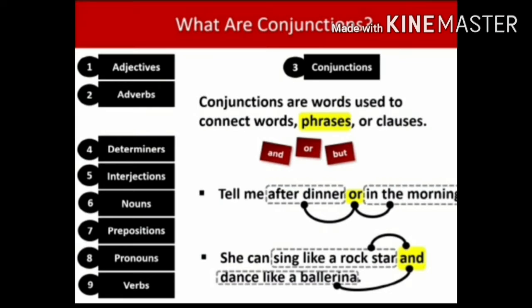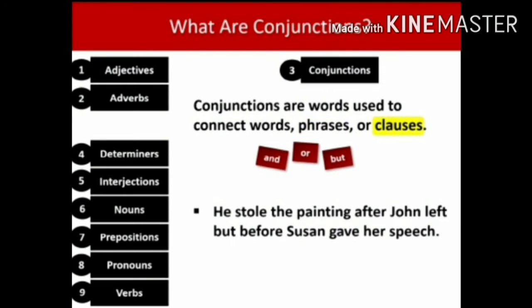What is the conjunction used in this sentence? And is the conjunction used in this sentence because it joins these two phrases: sing like a rock star, and another phrase is dance like a ballerina. So this is the example sentence for joining phrases.